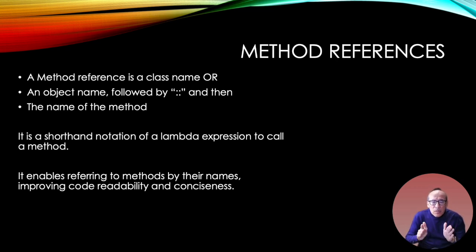We can keep going. Now I showed you how to do those lambdas with different parameters in the interface. I can also have method references. A method reference is a class name or an object name followed by the colon, and then the name of the method. It's a shorthand notation, okay, for lambda expressions to call a method. Remember the conciseness and making it smaller. It makes it easier for readability, conciseness. Some of you may disagree, like, oh, this is more confusing, but once you get used to it, then you realize, hey, this is even less code I have to maintain.